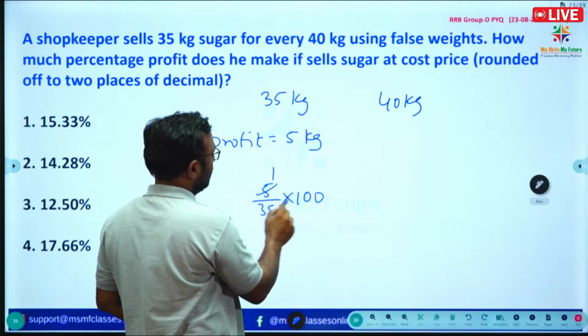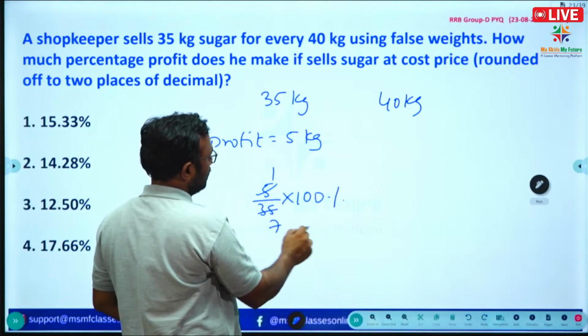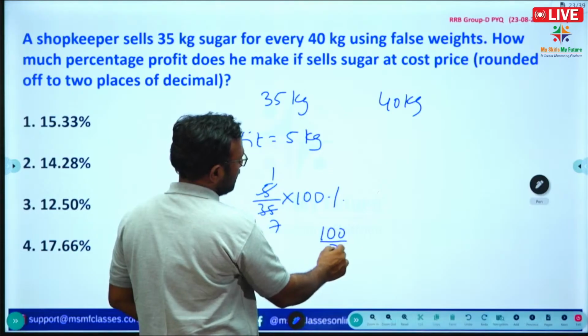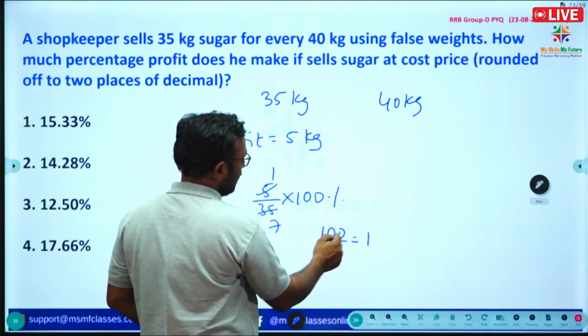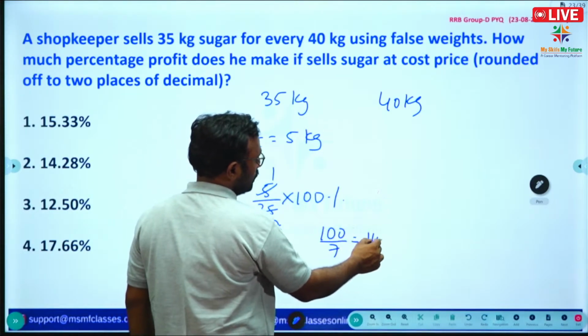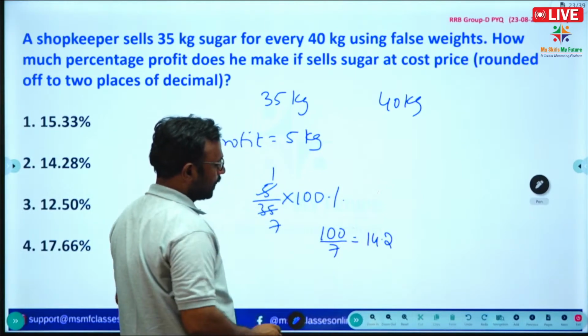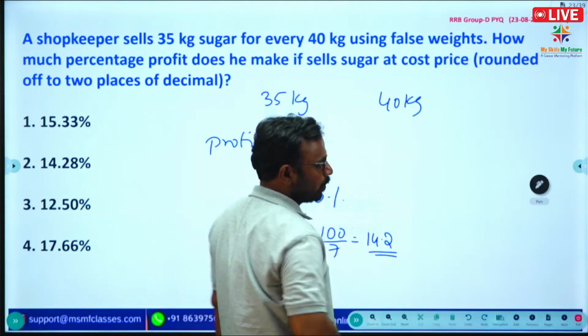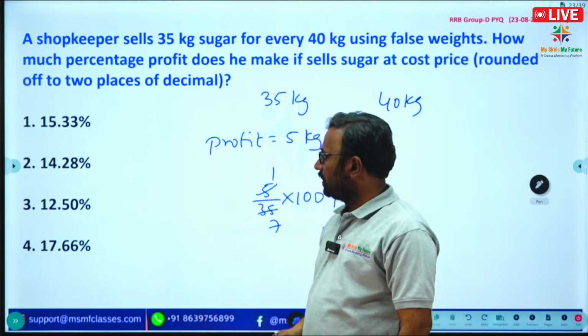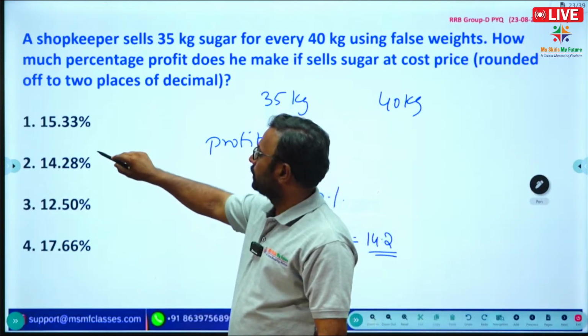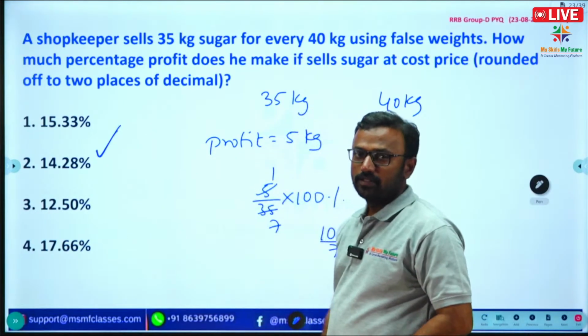5 ones are 5, 5 sevens, 100 by 7. 7 ones, and here 7 fours are 28, and 2 is there, 7 twos are 14. Okay, 14.2. See the options. Only one option is there, 14.28%. Option 2 is correct. So once again, listen.